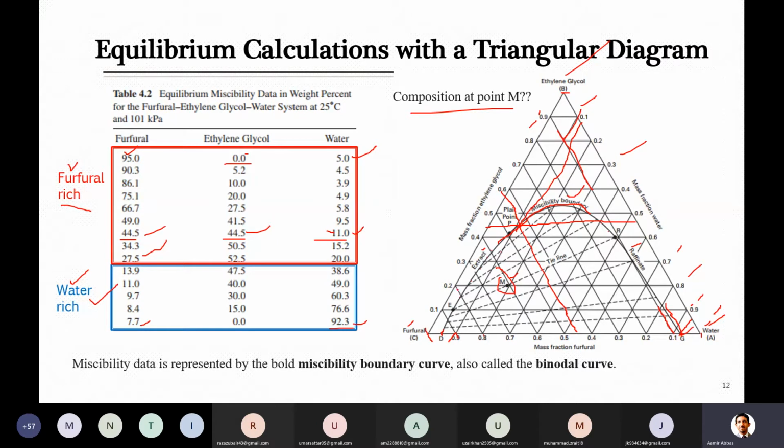For example, if you see, M is located on this line. These lines are for ethylene glycol, which means for M it is 20%. Now 80% is the other two components, which will be water and this other solvent. For water, you know that water is 100% on this line, and these are lines for water 20%. M is very close to 20%, it is not on the 21 side, it is on the 18 side.